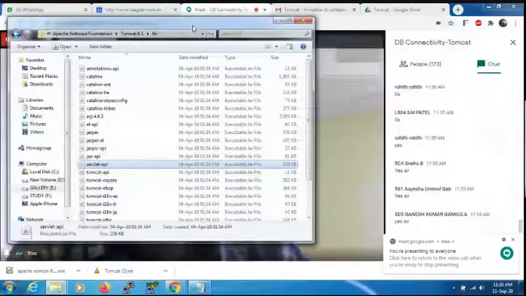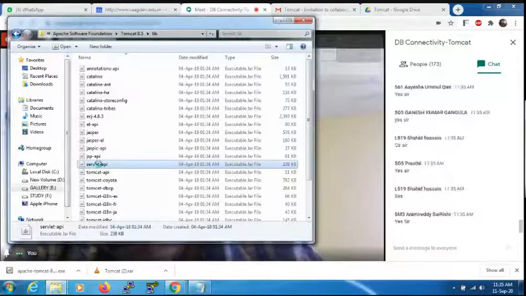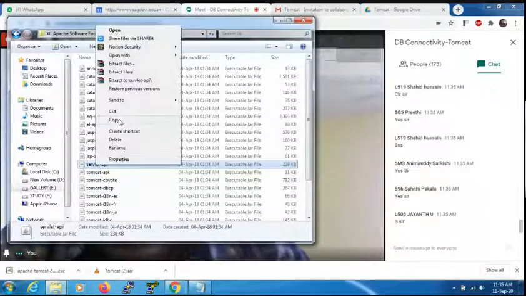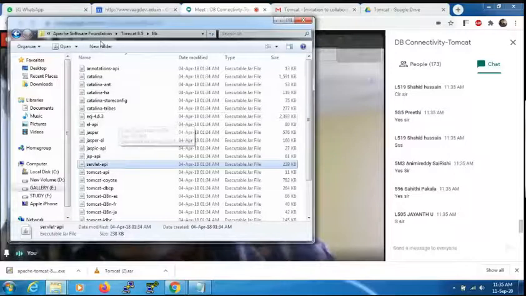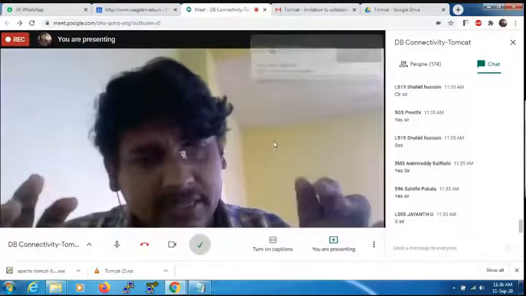Just copy this and paste. It is somewhat difficult to remember this path. Whatever jar files we require, we create a folder and we place the jar files in that folder. If it is there in the same folder also, no problem, but always remembering every path is a difficult task, so whatever jar files we require for our development, we create a folder and place them in that. Just copy this here for ease. Always try to say something easy for the students.